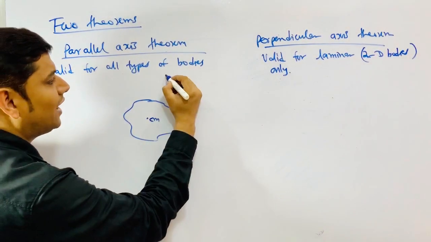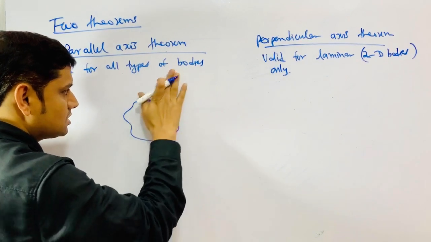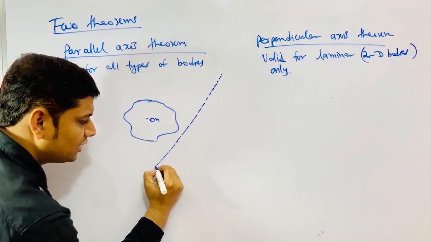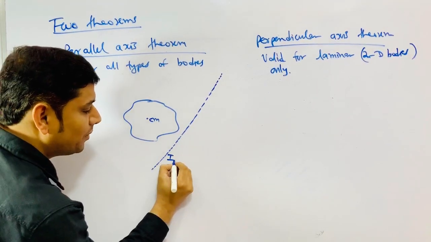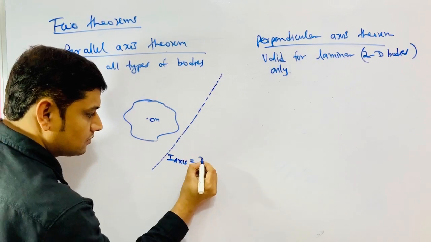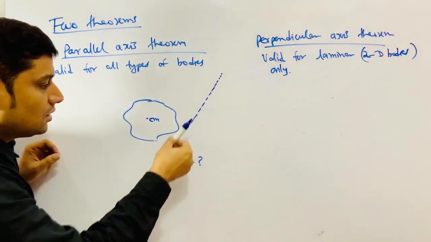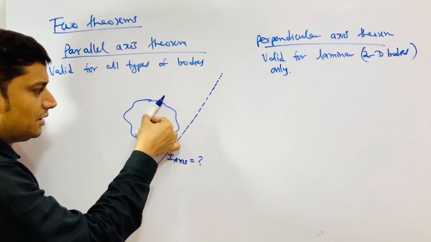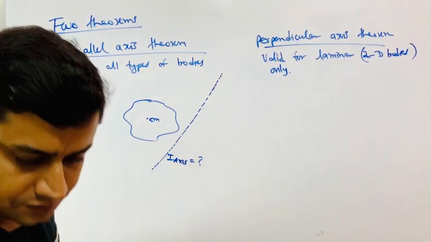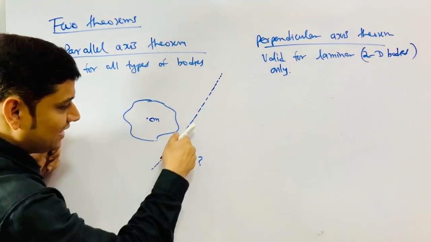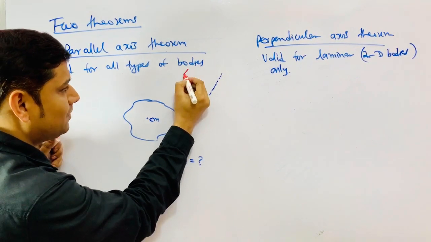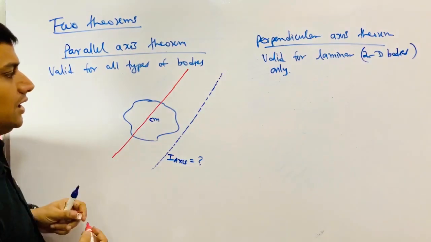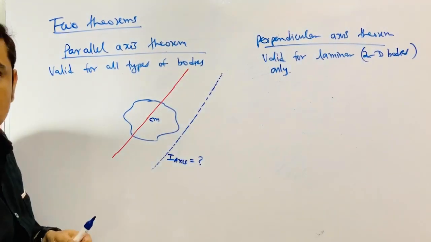Now suppose you want to find the moment of inertia about this axis. Your requirement is, what is the moment of inertia about this axis? So what you do is make a line parallel to this, or shift this line up to here and pass it from here. Draw a line that is parallel to this axis and passing through the center of mass.